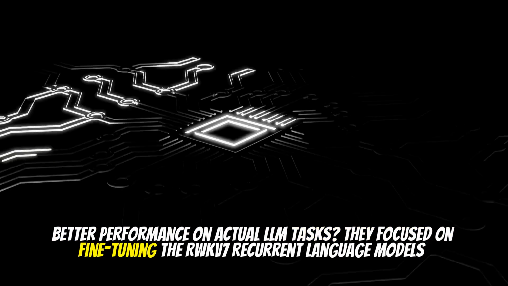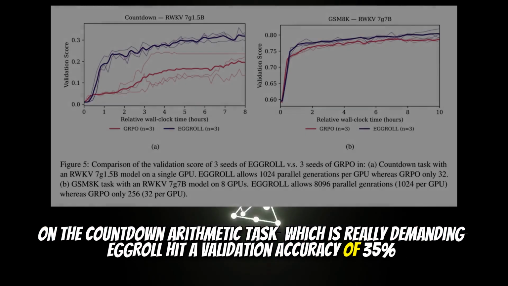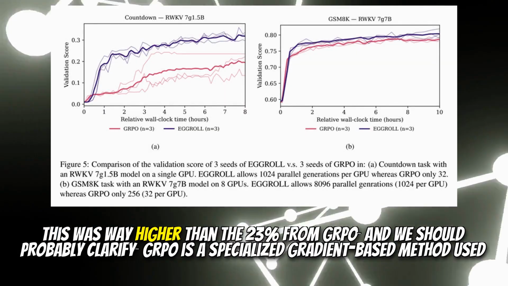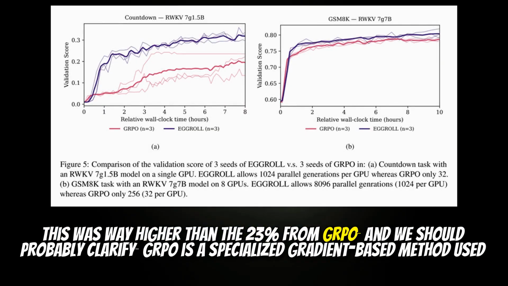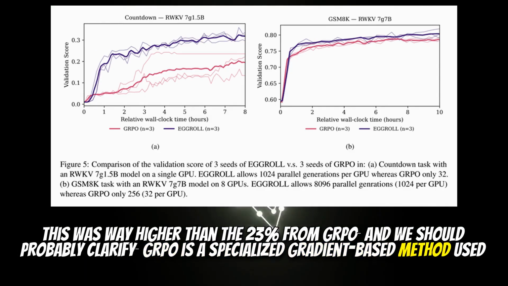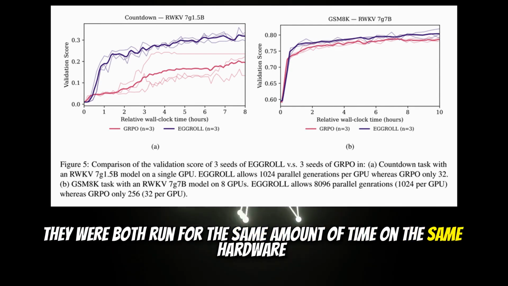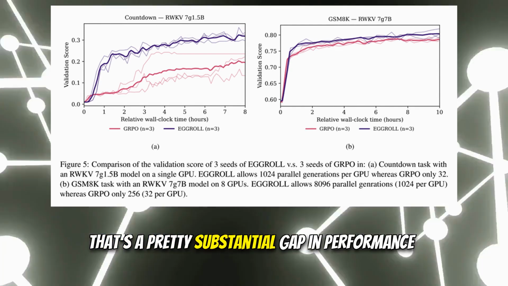They focused on fine-tuning the RWKV7 recurrent language models. On the countdown arithmetic task, which is really demanding, EGGROLL hit a validation accuracy of 35%. This is way higher than the 23% from GRPO. And we should probably clarify, GRPO is a specialized gradient-based method used for these kinds of tasks. They were both run for the same amount of time on the same hardware. That's a pretty substantial gap in performance.